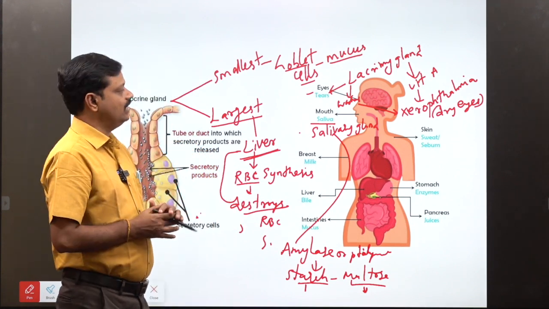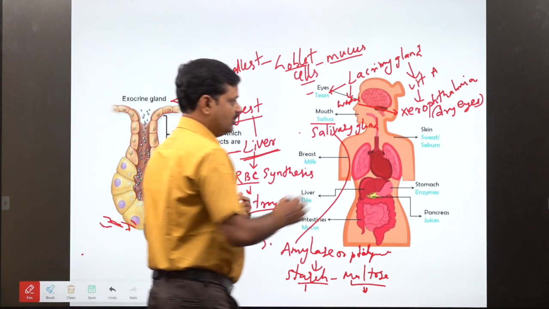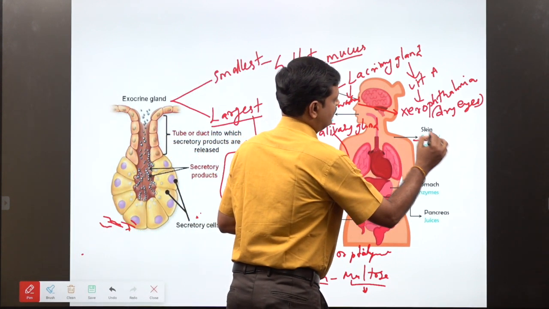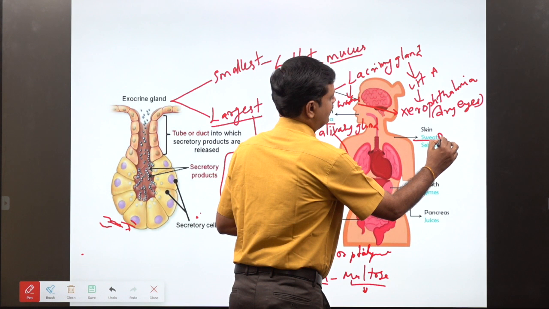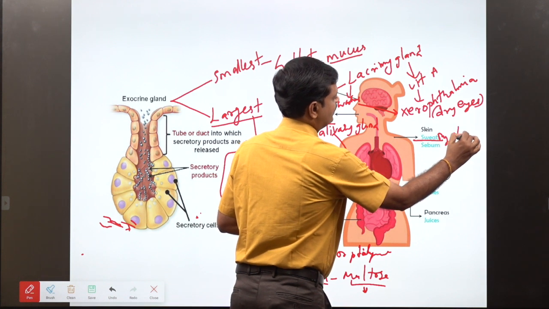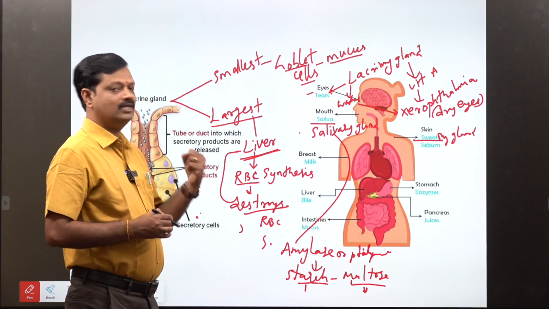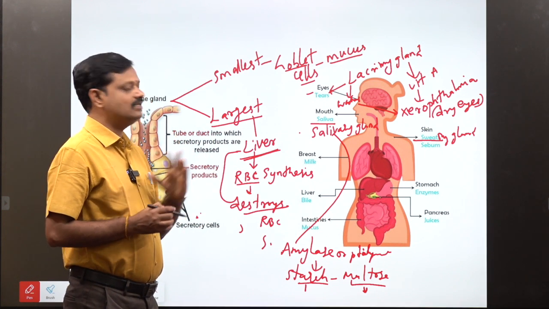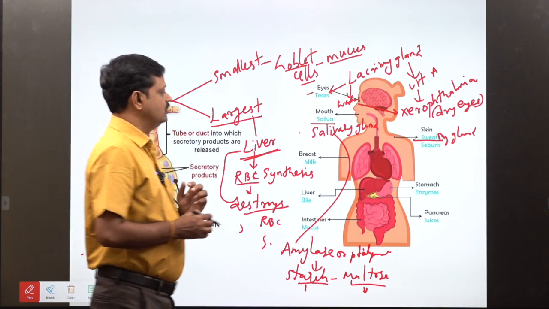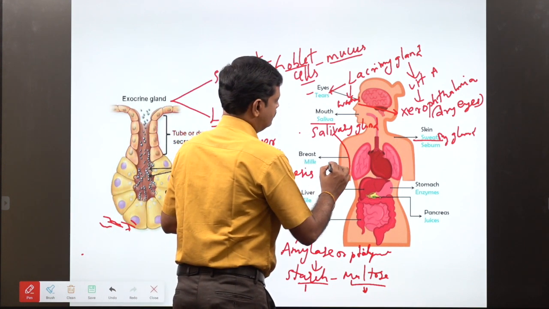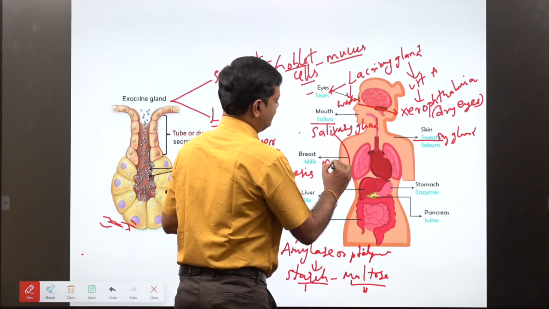Other exocrine glands: in the skin, the sweat gland. The sweat gland secretes salty water, which kills bacteria. And another gland, the mammary gland, is the lactation gland.